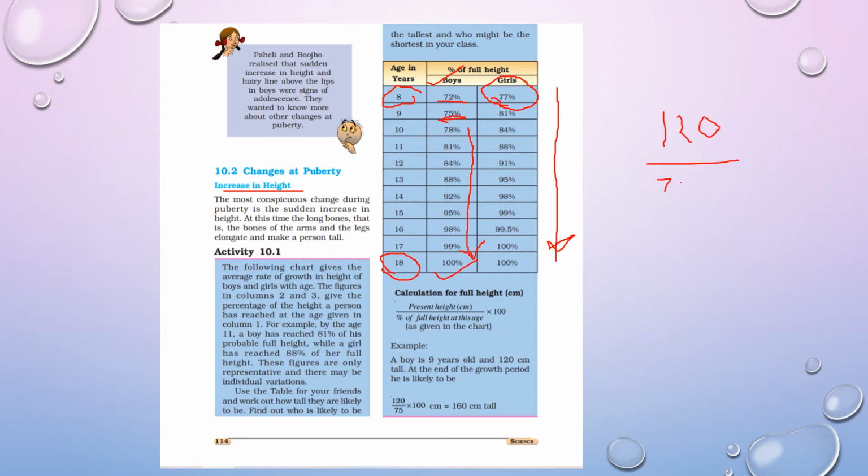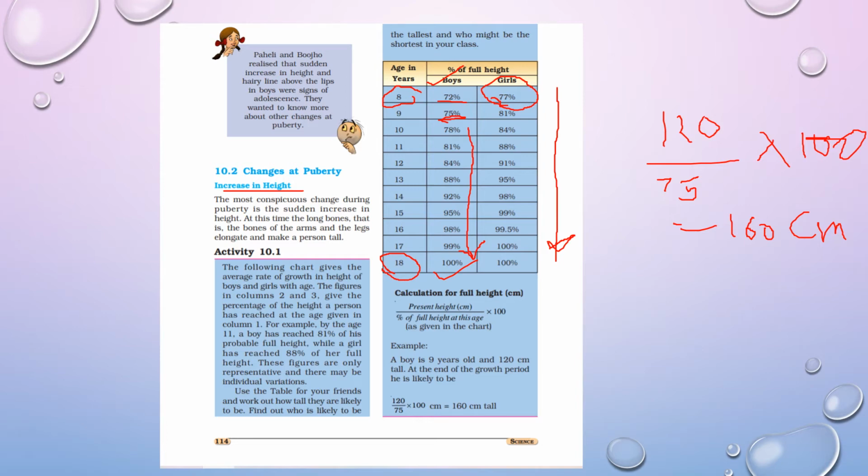So 120 divided by 75, and you have to multiply it by 100. When you calculate it, it is 160 centimeter. So that boy will be 160 centimeter tall at the age of 18. So by this formula we will calculate the full height.